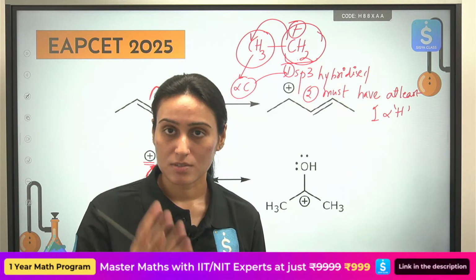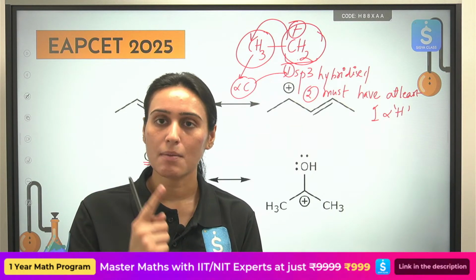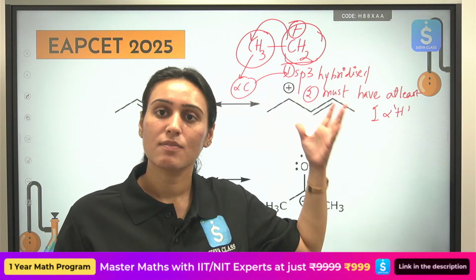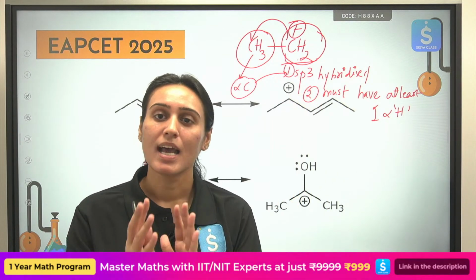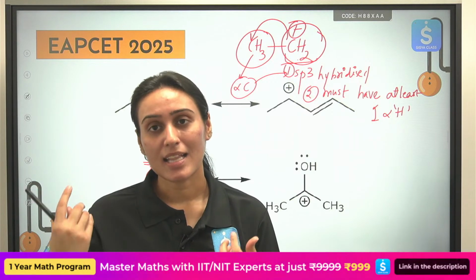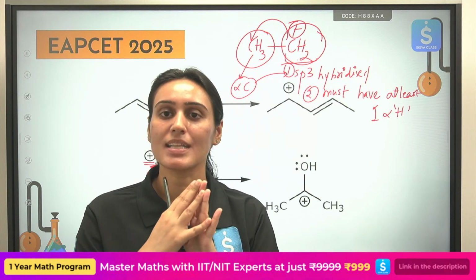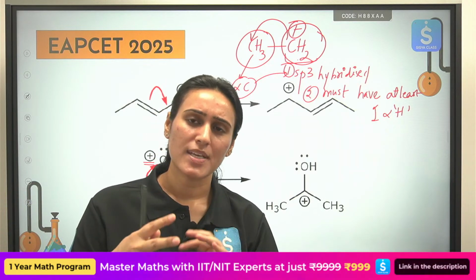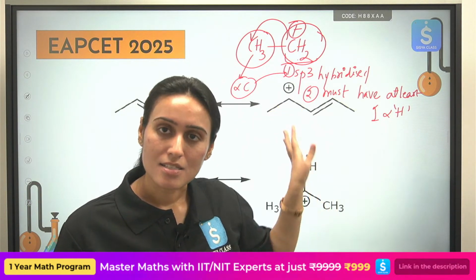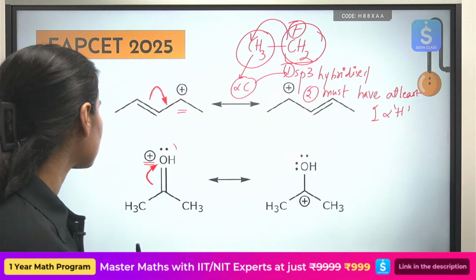We have covered 3 more cases: between 2 pi bonds, between a pi bond and a negative charge, between a pi bond and a lone pair of electrons. So we have covered many more examples. I hope you understand them, and please note them down, revise, and then solve questions, because these are the things that you require in order to compare the stability of something. Some species, some intermediate is given. They will ask you to compare their stability. This is what you have to use, electronic effects. Okay. See the next thing.